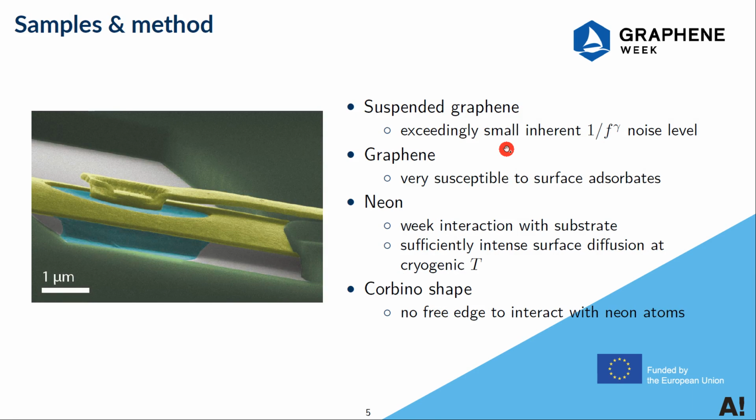Here we use suspended graphene to study the origin of 1/f^γ noise because it has a very small inherent noise level, and graphene itself is very susceptible to surface adsorbates, which means we can introduce extra noise easily. For this purpose, we choose neon, which interacts with the substrate weakly and can diffuse sufficiently at cryogenic temperature, and graphene is made in the so-called Corbino shape, so that there's no free edge to interact with neon atoms.